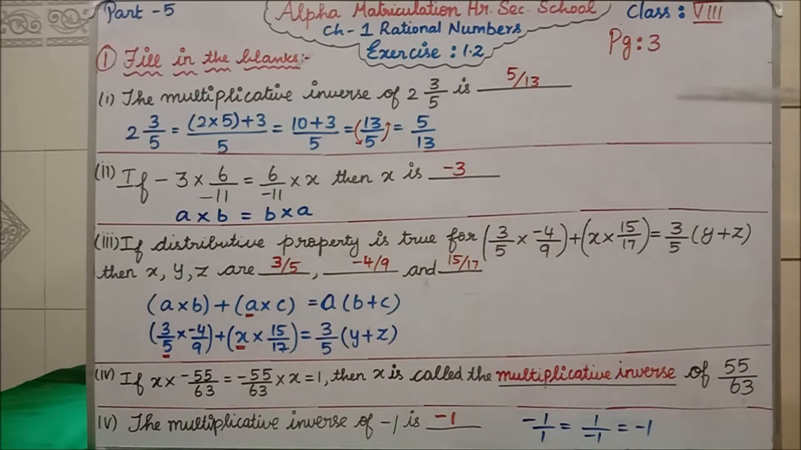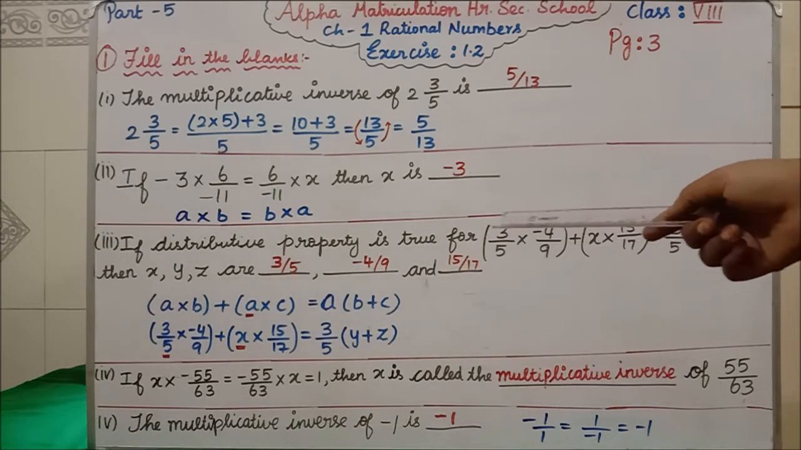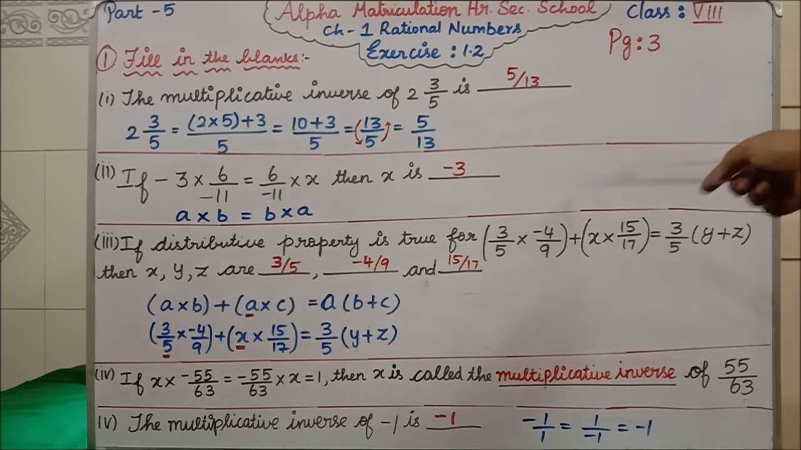A into b equal to b into a. What property will it be? Very good, it is the commutative property of multiplication. Clear? A into b equal to b into a is the commutative property of multiplication. Clear? Next we'll see the third question.